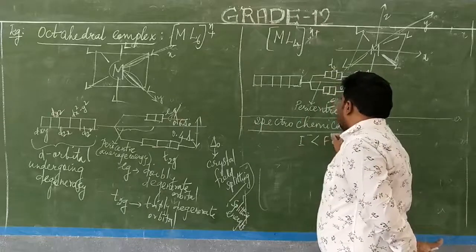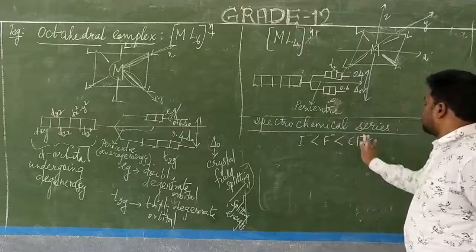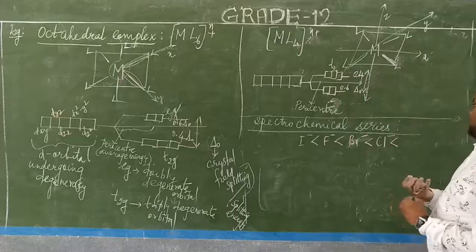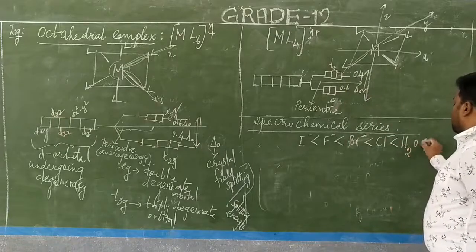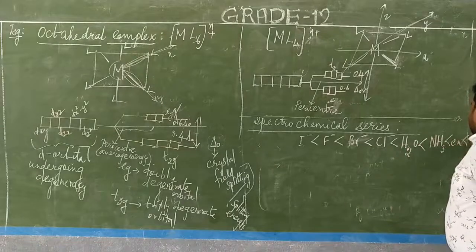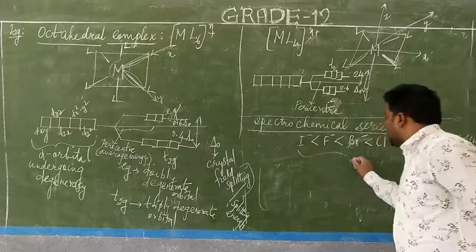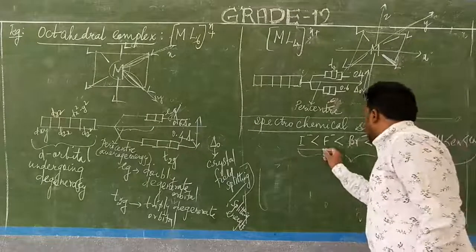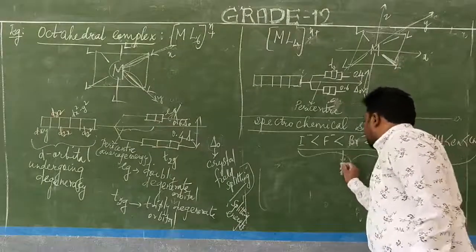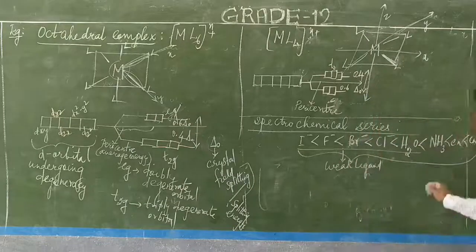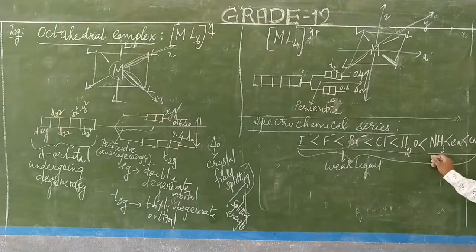I minus, F minus, Cl minus, Br minus, then you write the neutral ones, NH3, en, and then CN minus. So like this is the spectrochemical series arrangement of the ligands. From I minus to aqua, it is a weak ligand. And from amines to the cyano group, it is considered a strong field ligand.